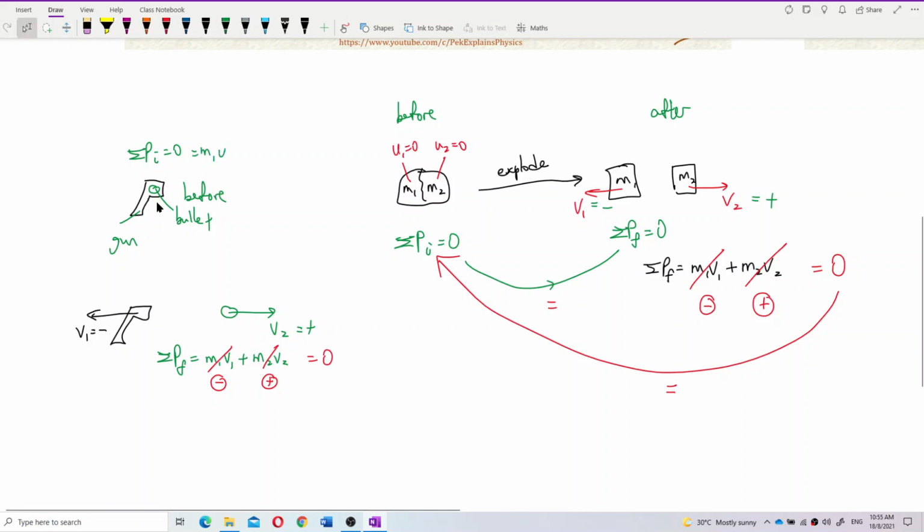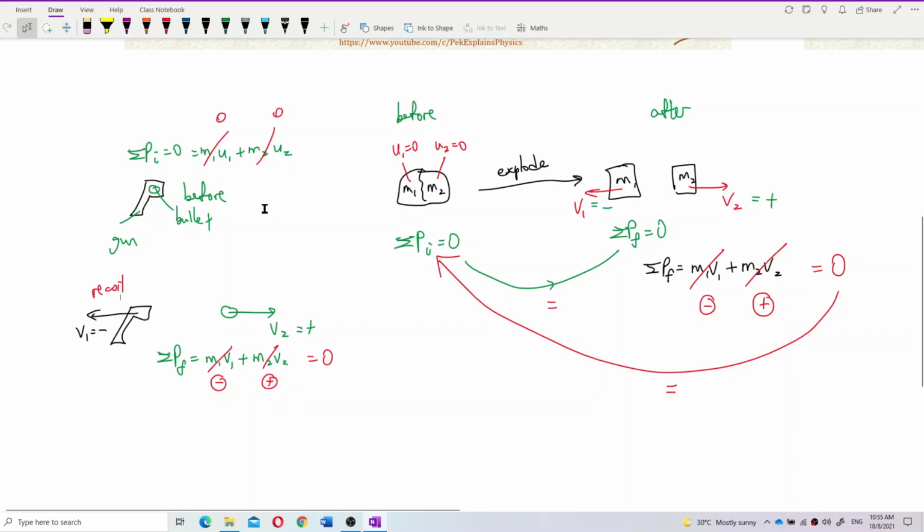M1 U1 plus M2 U2, all of them are 0. So initial momentum is 0, but after that the bullet goes forward and the gun must go backward. That's what we call recoil.